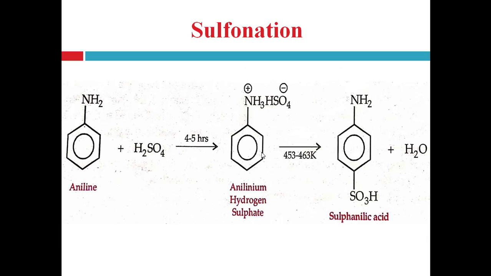Then sulfonation. Aniline undergoes the sulfonation with the help of sulfuric acid, it is refluxed for 4 to 5 hours and forms anilinium hydrogen sulfate, right? Again it is heated at high temperature, that is 453 to 463 Kelvin temperature, so it will produce the sulfanilic acid. It is known as the sulfanilic acid, right?